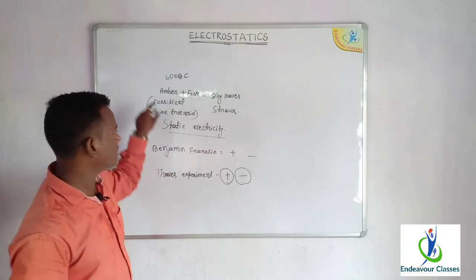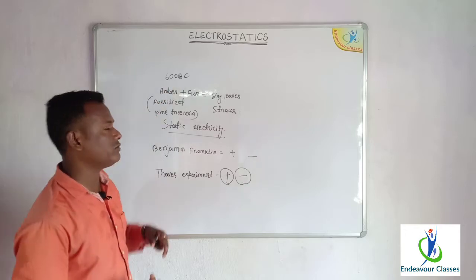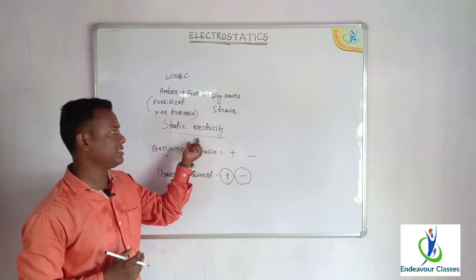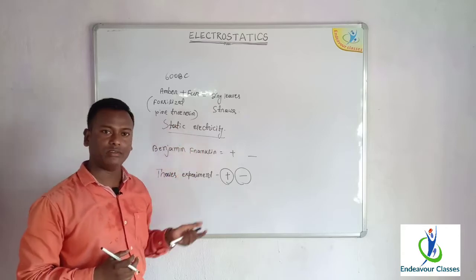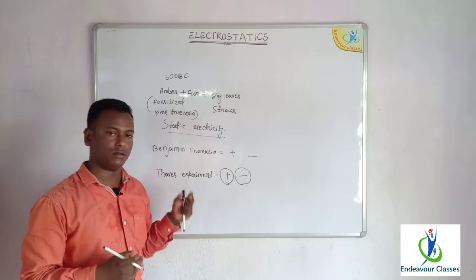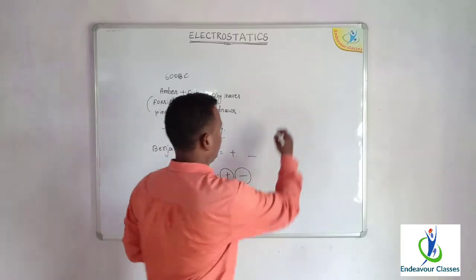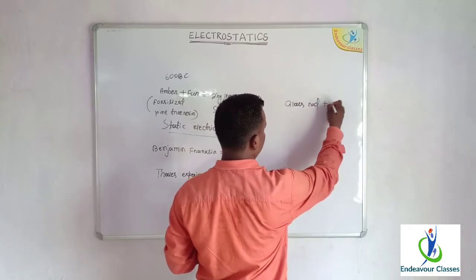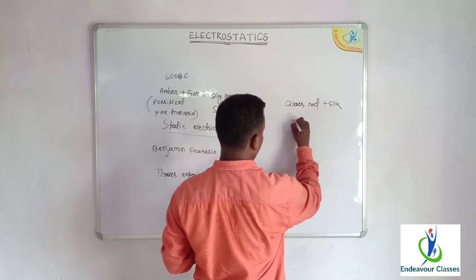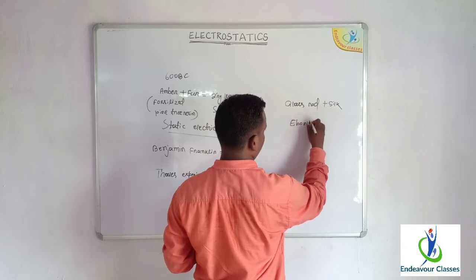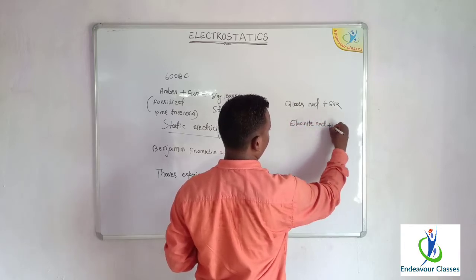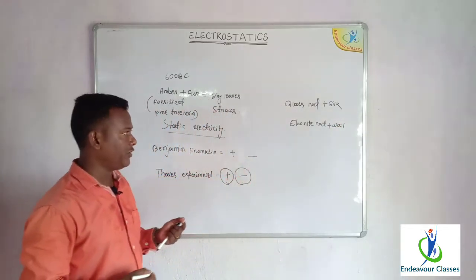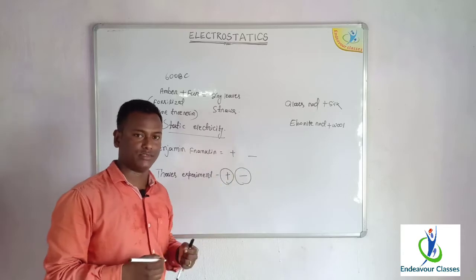Later, this type of behavior, that is the static electricity developed when the amber is rubbed with fur, the same kind of phenomenon is also observed in other substances. When a glass rod is rubbed with silk, and when an ebonite rod is rubbed with wool, they were also capable of attracting small pieces of paper towards themselves.